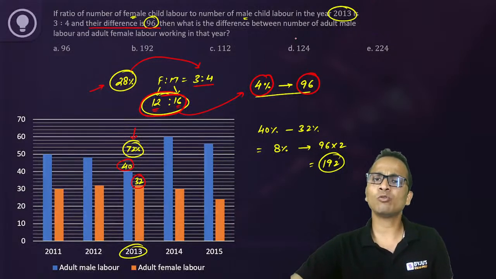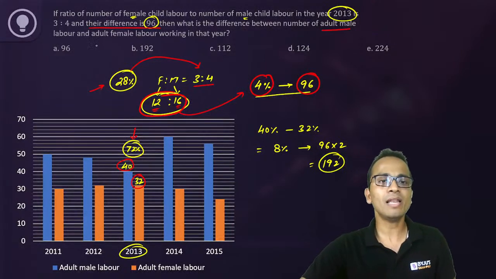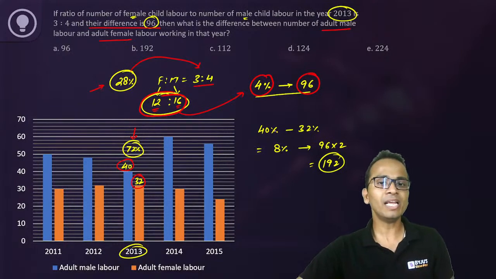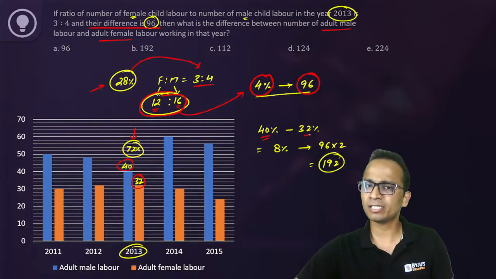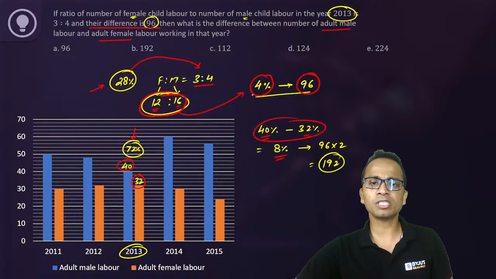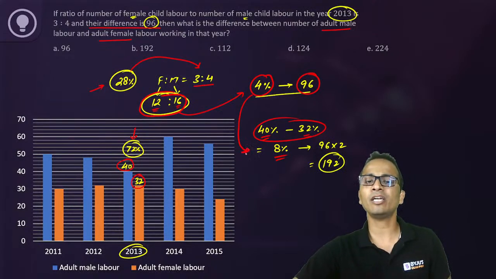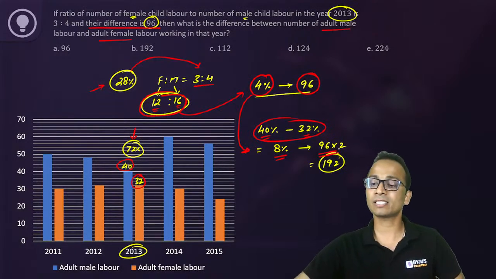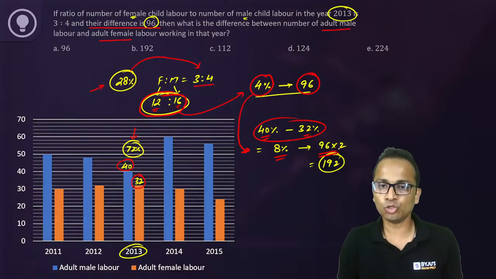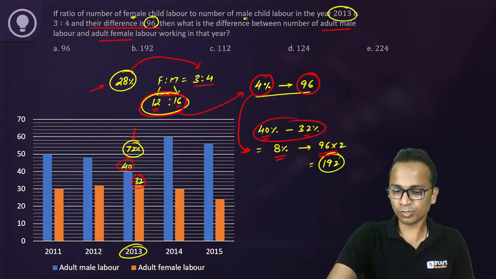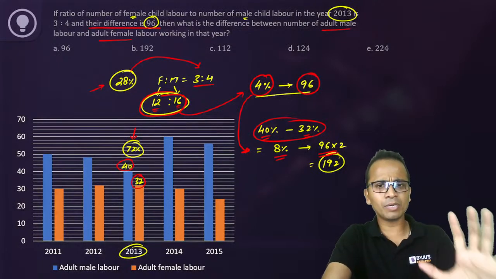Now we have to find out the difference between adult male and adult female. Adult male is 40%, adult female is 32%. The difference is 8%. So if 4% represents 96, then 8% will represent double of 96. That is 96 into 2, that is 192. Okay, I hope I am clear with this.